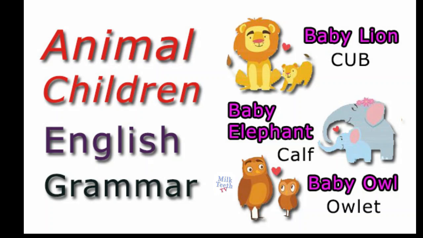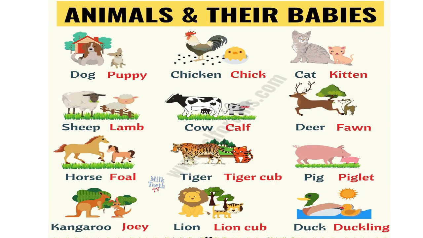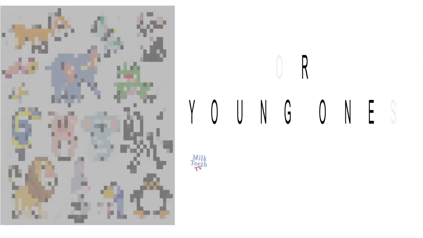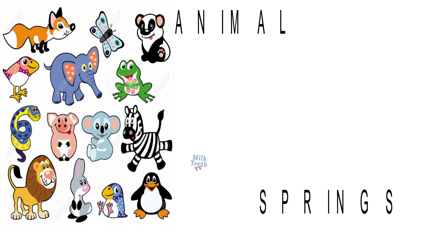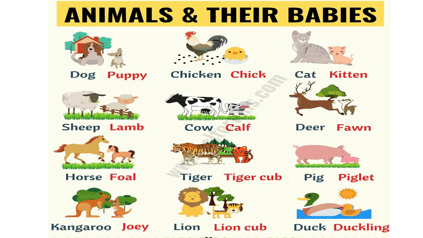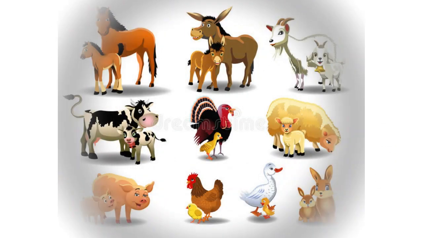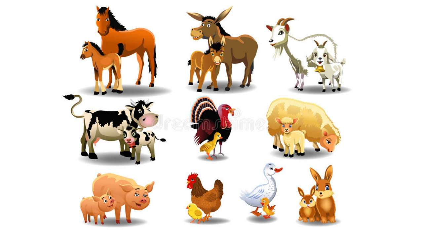My little friends. Today we will learn about the animal babies. All the animals, just like us, also have babies. And animal babies are also known as the young ones or the offsprings. So let us start with the domestic animals. We will learn about babies of domestic animals.